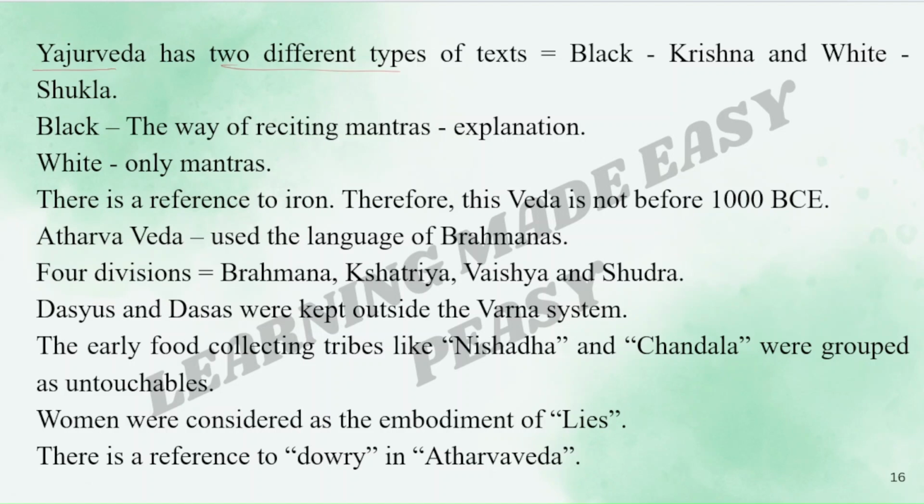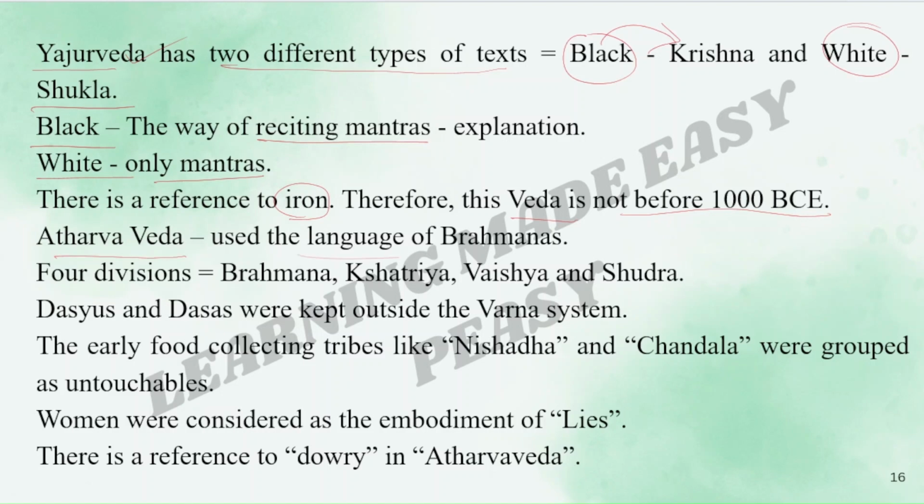Yajurveda has two different types of texts. Black Yajurveda, which was called as Krishna, white Yajurveda, which was called as Shukla. This black Yajurveda explains the way of reciting the mantras, whereas the white Yajurveda had only mantras. There is a reference to iron in this Yajurveda. That is why we can say that this Veda is not before 1000 BCE.